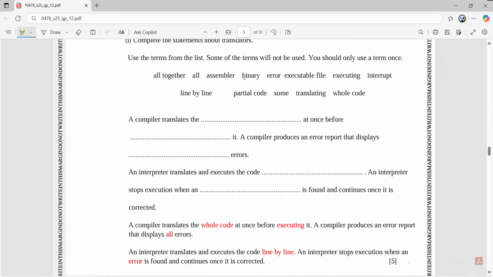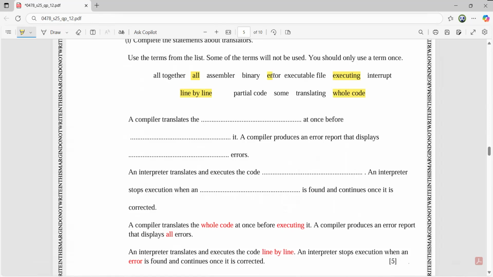So here they are expecting you to talk about whole code. As you can see, this is the one. Then talking about executing. Then talking about all. Then talking about line by line, like you remember the interpreter is a line by line translator. Then talking about the term error.